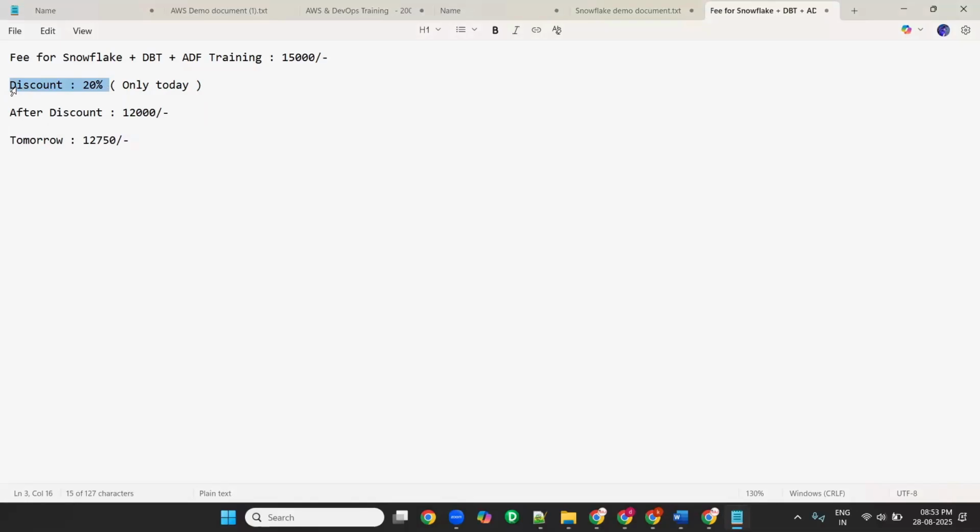I'm applying it from my account, and you get this 20% discount, so today the price is 12,000 rupees. From tomorrow your course price will be 12,750 rupees with the 15% discount applied. Got it? Yes, these are the prices.